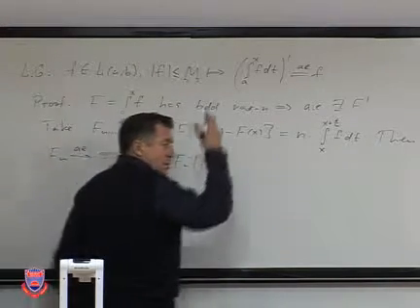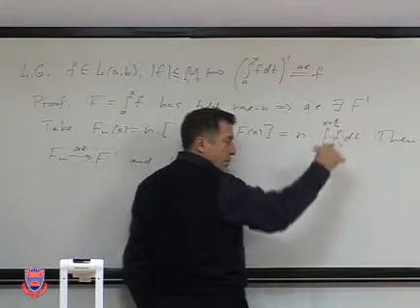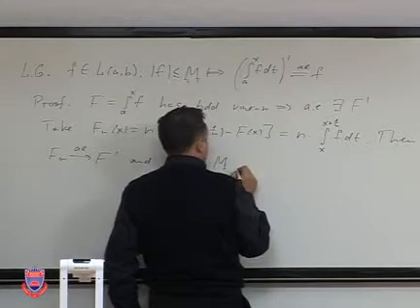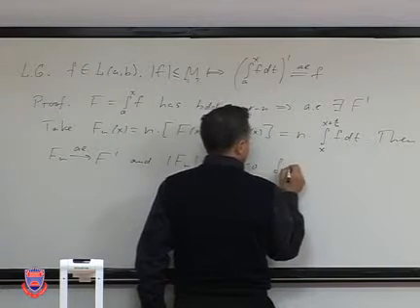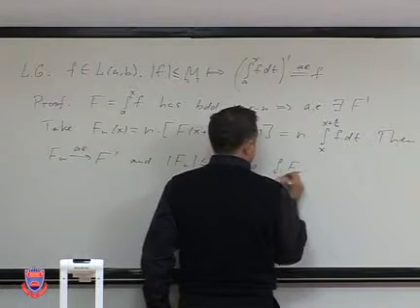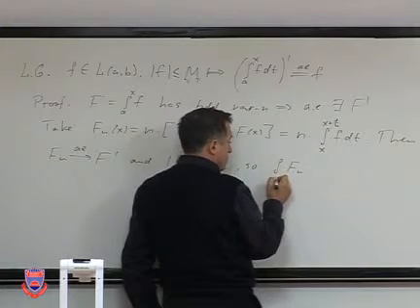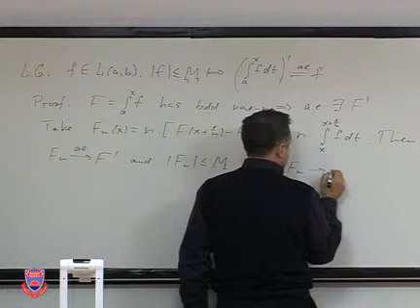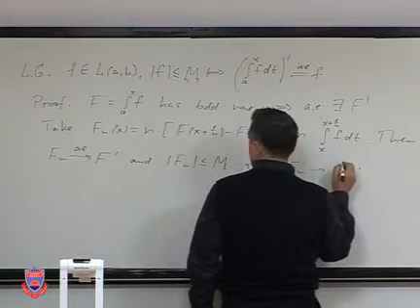So by the Lebesgue dominated convergence theorem, or by the theorem about bounded convergence, we have that the integral of Fn, from a to any value, let's put here the value c, converges to the integral of F prime from a to c.